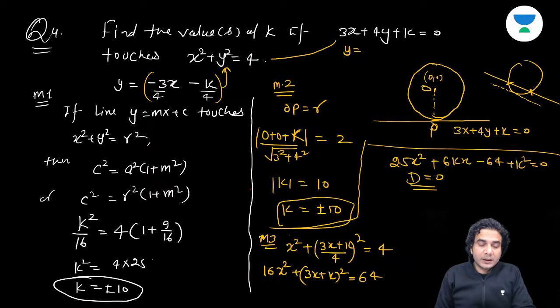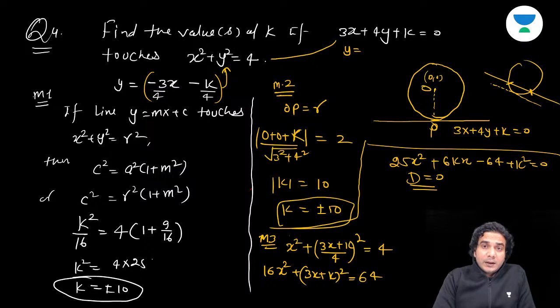Third method is making a quadratic in x and then putting the discriminant equal to 0. If you put discriminant less than 0, that means the line passes outside the curve. If you put discriminant more than 0, that means the line cuts the curve at two distinct points. So you further get two more conditions, okay? If the line cuts the curve and the line passes outside the circle, using this third method.